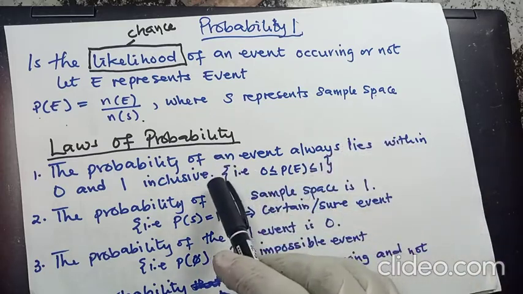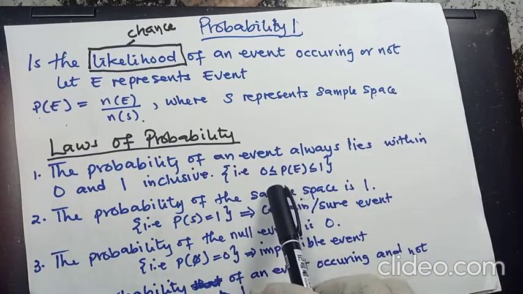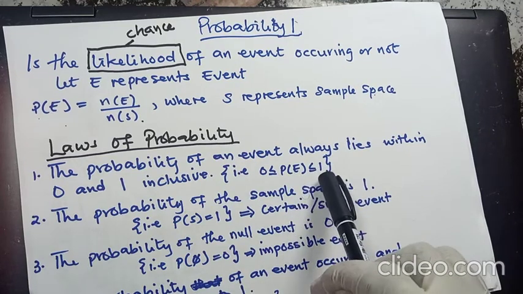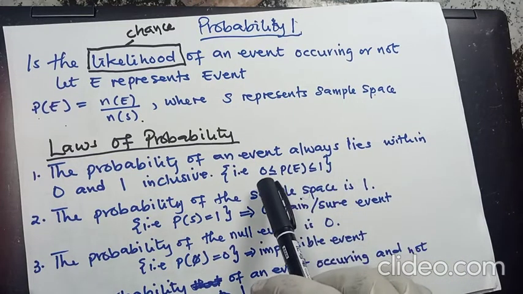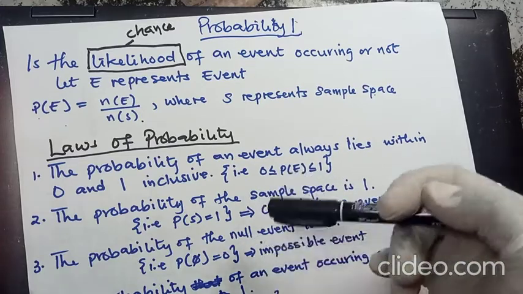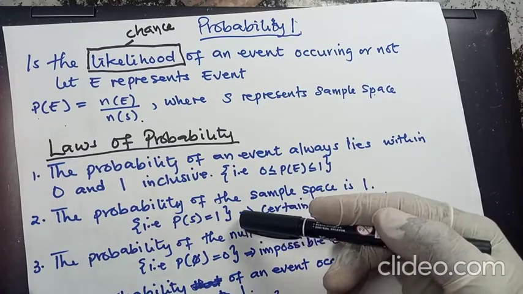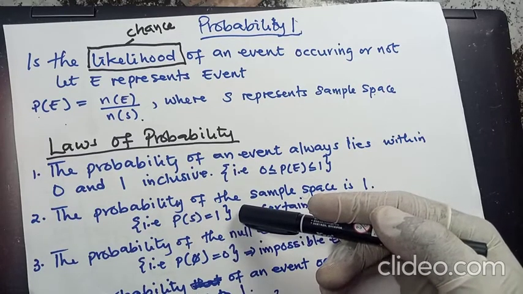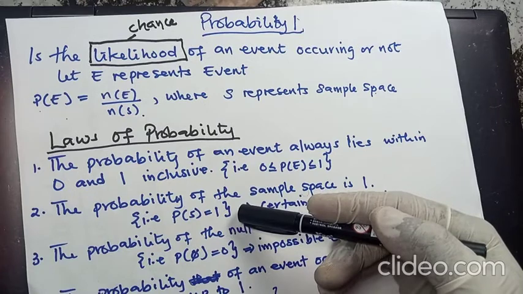That's why mathematically we have 0 is less than or equal to the probability of the event, which is less than or equal to 1. Again, I want to repeat: always make sure you don't get more than 1 or less than 0. Less than 0 means negative answers, which we don't get for probability.